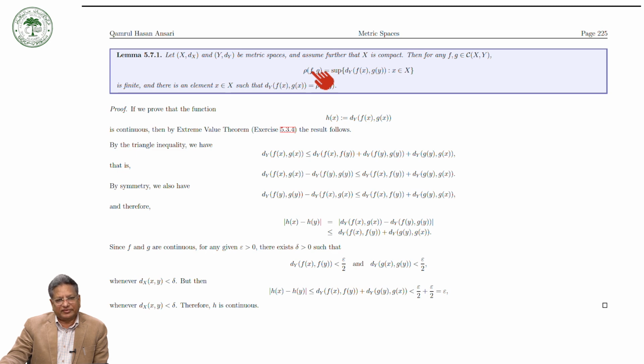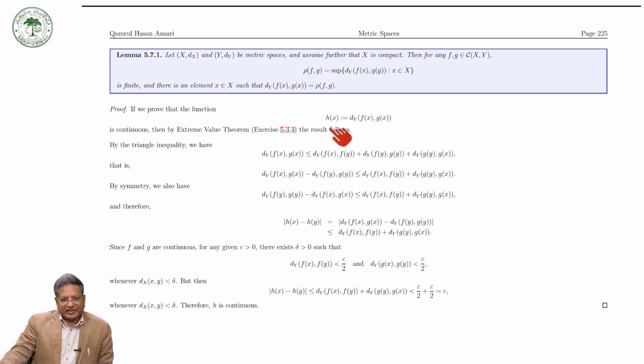So this holds good, and of course because the infimum and supremum exist, this value must be less than or equal to the supremum and greater than or equal to the infimum. So it is finite, and therefore we get that this is a finite number.